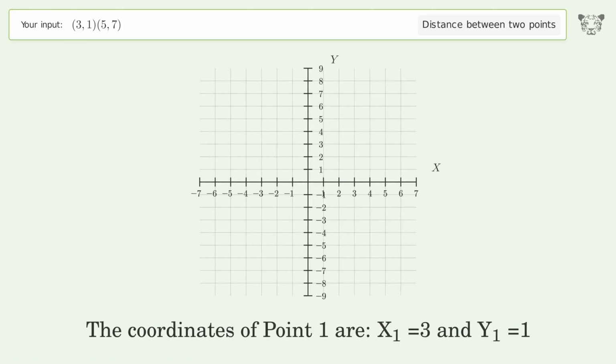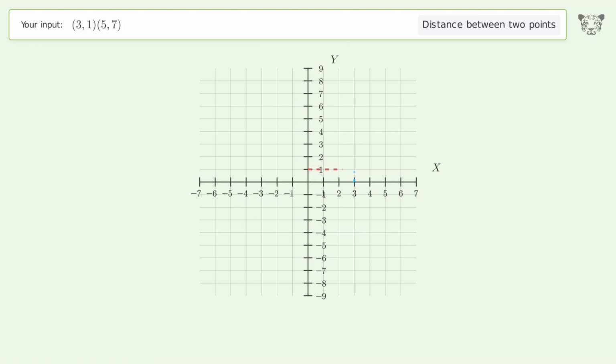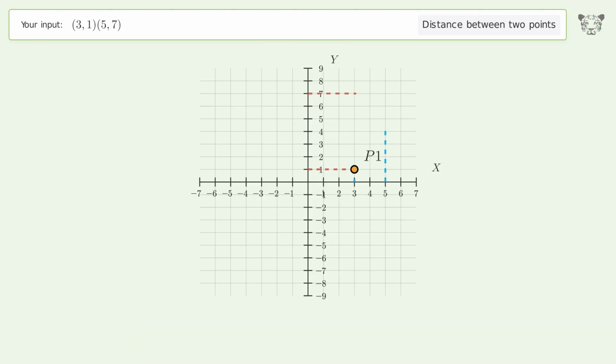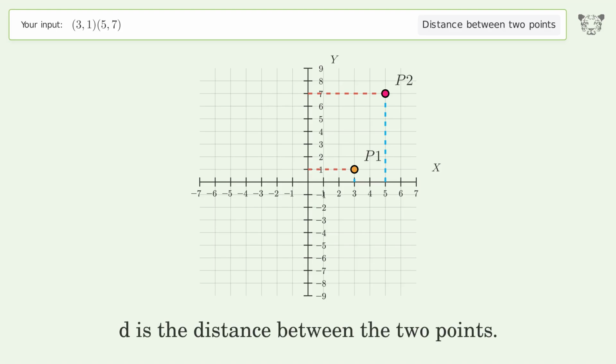The coordinates of point 1 are x1 equals 3 and y1 equals 1. The coordinates of point 2 are x2 equals 5 and y2 equals 7. D is the distance between the 2 points.